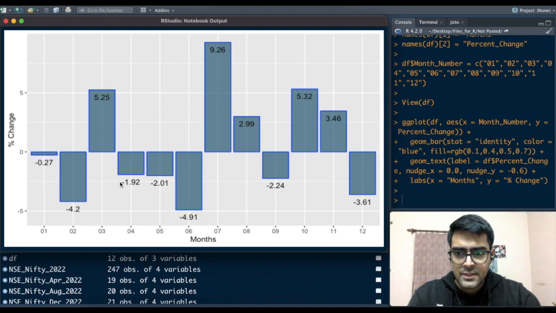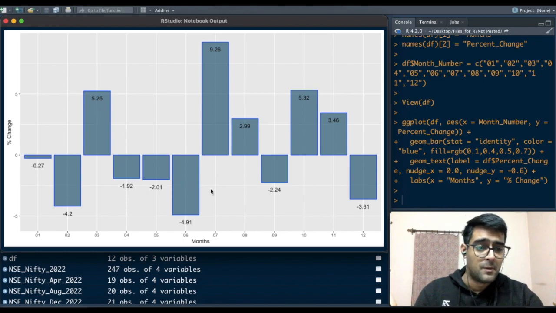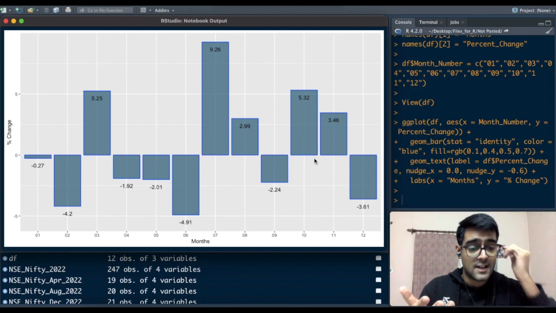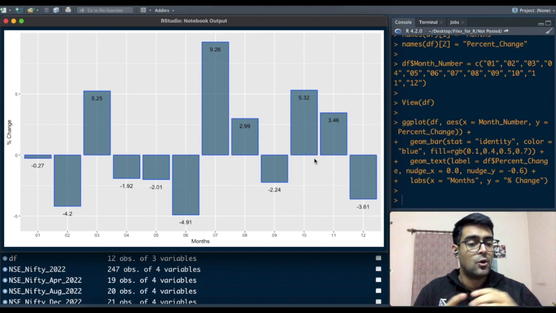So I've run this command and now I have a chart which I'll open in a bigger window, and you can see that in January it was minus 0.27%, not much. In February it went down 4.5%, but in March it rebounded 5.25%. And then in April, May, and June, it was a bloodbath when the index lost a lot of value, which it then compensated for in July and August. And since July, we have only had 2 months of negative performance, and all the others have been good. So that shows that in the second half of the year, the Indian economy did really, really well. And that is the reason in 2022, India is ending Nifty 50 on a positive note.